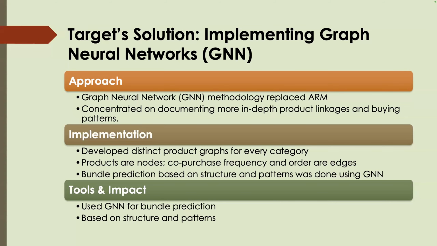Using GNNs, they could better understand the deeper relationships and patterns in customer behaviors, going beyond simply getting to know the co-purchase stats, but also grasping more complex buying intentions and habits.